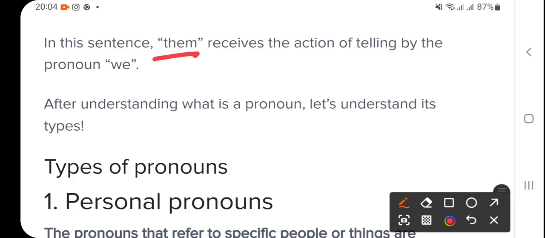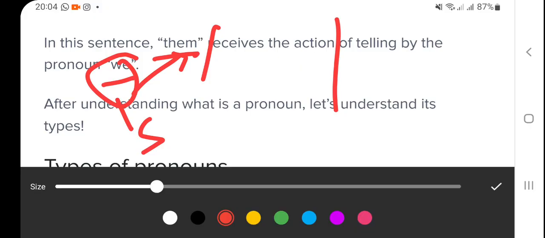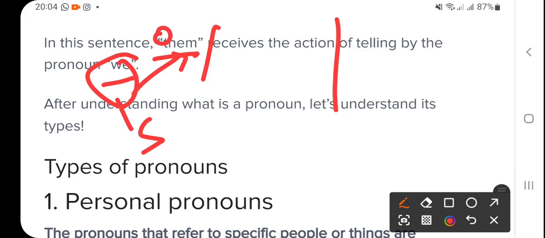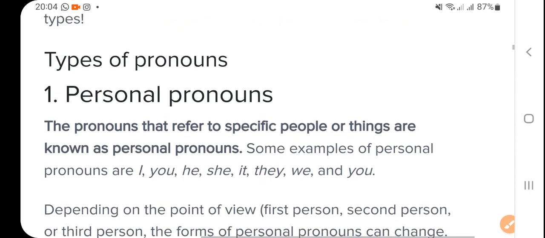Important thing is them receives the action of telling by we. We does the action and them receives the action. That is why we is subject and them is object. Always take care. That is subject and that is object. Okay, that is object.